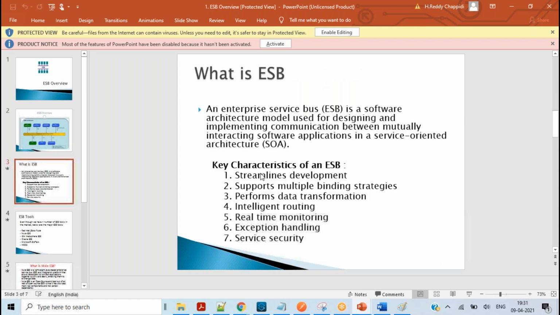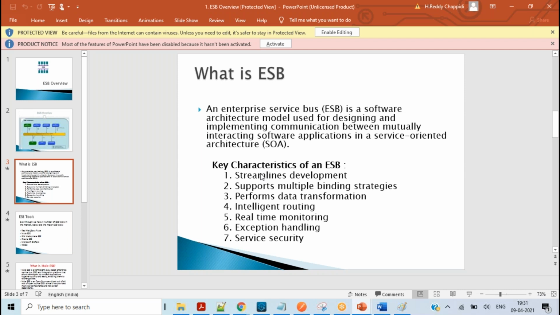Now, before going to MuleSoft, we need to understand what an ESB is. TIBCO we call ESB, MuleSoft we call ESB, JBoss we call ESB. All the layers which are used as a middle layer we can call an ESB.